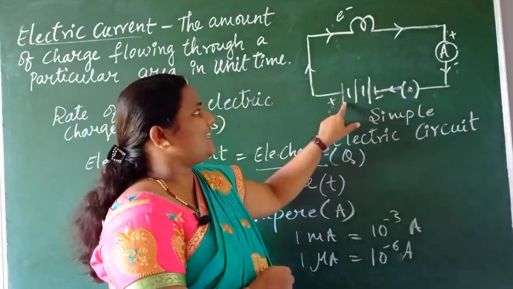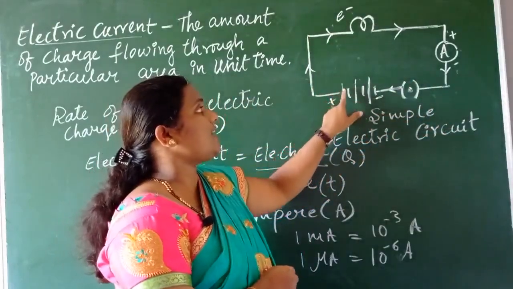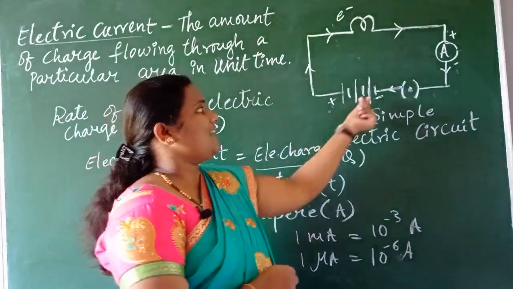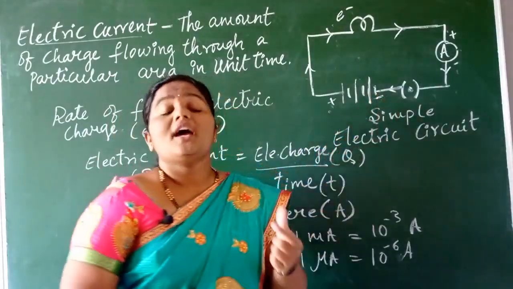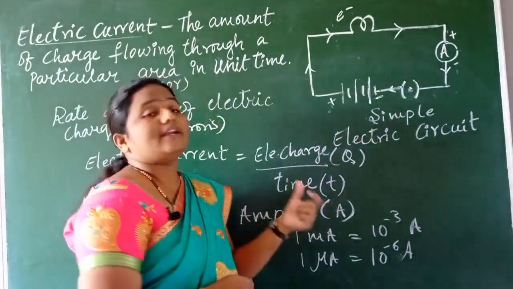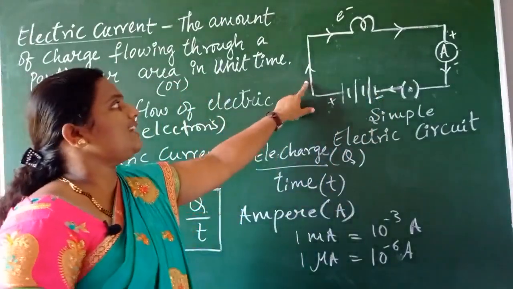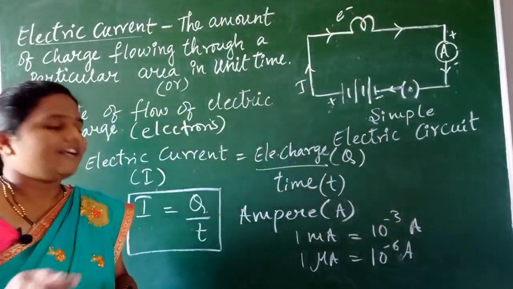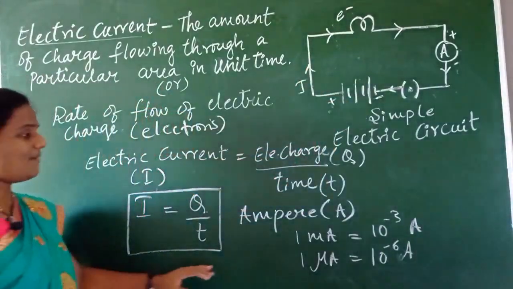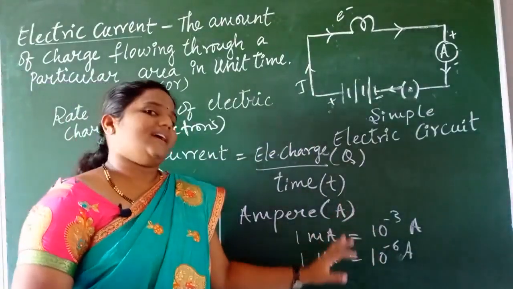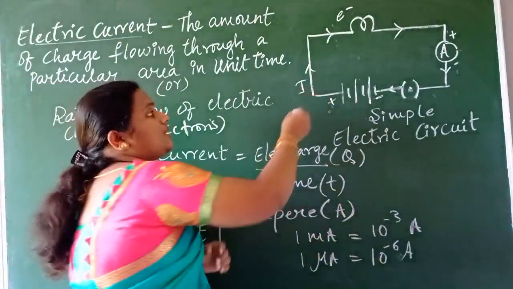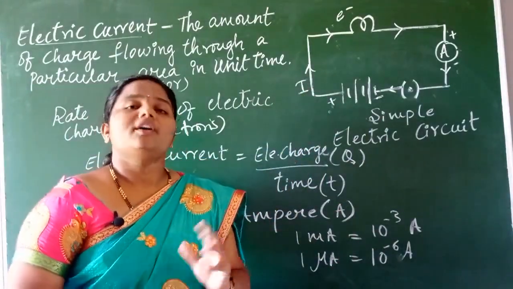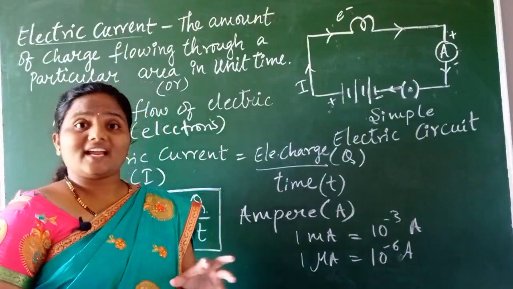And in this electrical circuit, you have to understand the bigger line indicates what? Positive terminal, and the small line indicates what? Negative terminal or negative side. So how will we take the direction, children? From positive terminal to negative terminal. Got it, children? This is all about electric current. Conventionally, we have to take the direction of the flow of current from positive terminal to negative terminal. Got it, children? Is there any doubt?